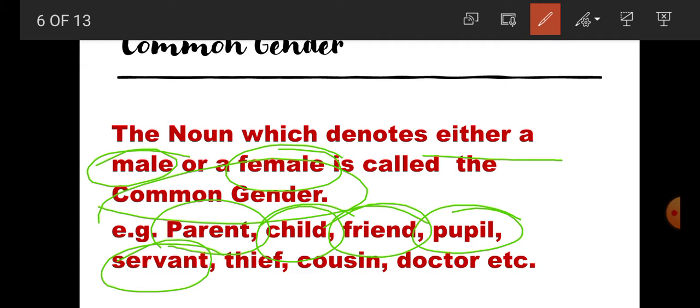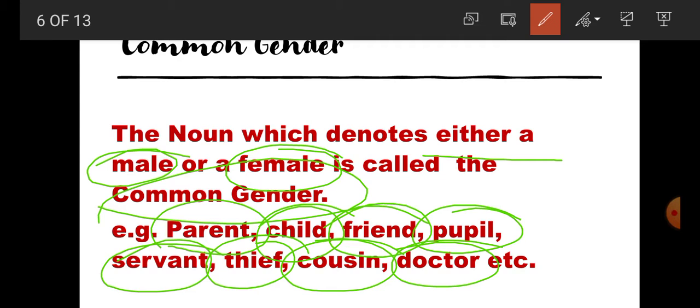Servant, a servant can be male or female. Thief, either male or female. Cousin, male or female. Doctor can be male or female. So what is common gender, students? The noun which denotes either a male or female is called common gender. And the examples are before us, students.